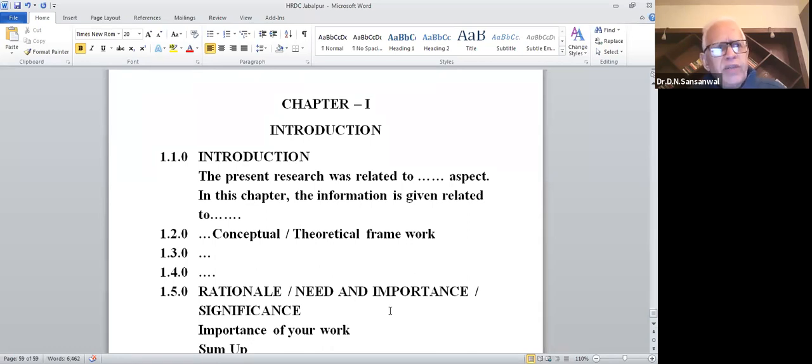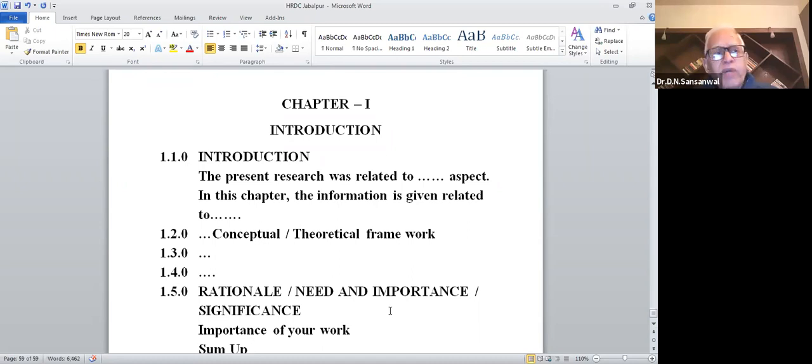Dear friend, when you are writing a thesis or a dissertation, normally your review of related literature chapter length will increase, because during the tenure of your course or your research, other researches might have come up and you might have abstracted them and you may like to include. Therefore, the number may increase.